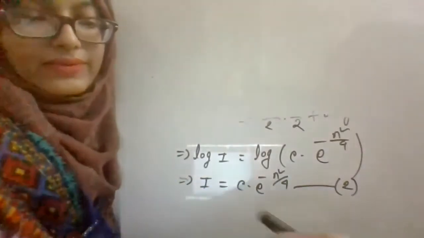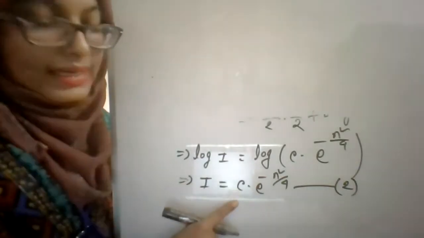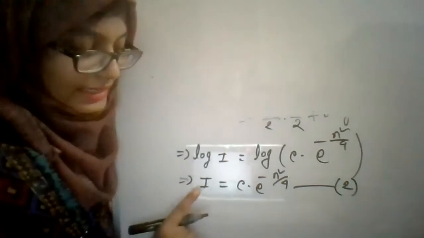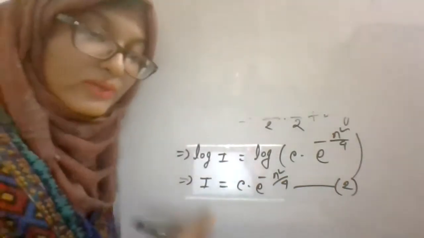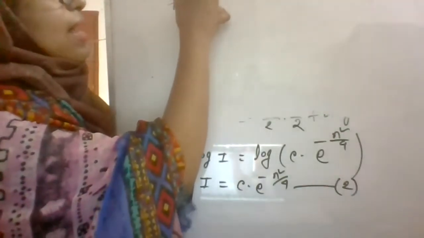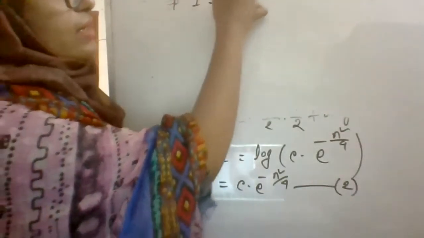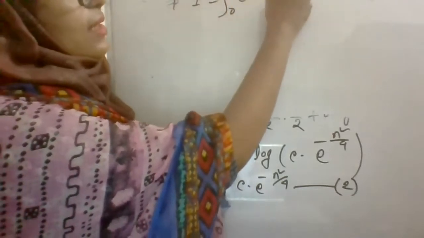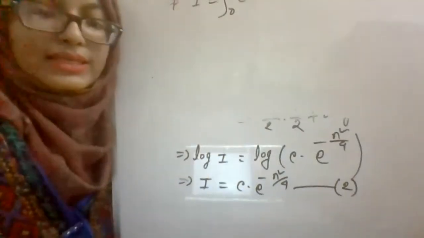How can we find the value of the arbitrary constant c? Here we will put n equals 0, and before putting n equals 0, we have to put the value of I. That means I is equal to the integration from 0 to infinity of e to the power minus x squared cos nx dx.